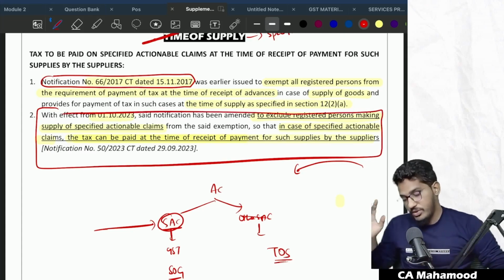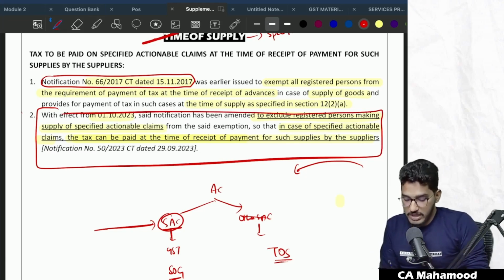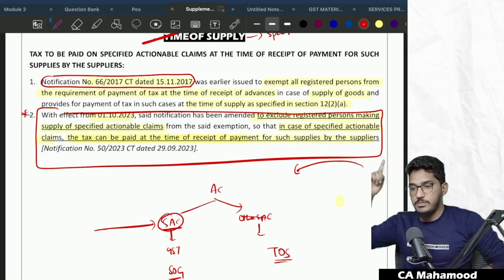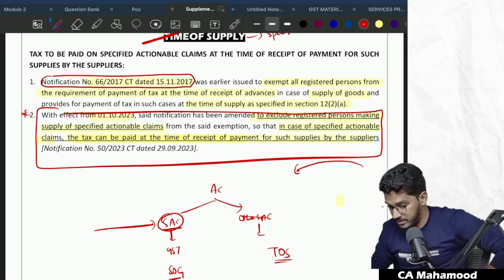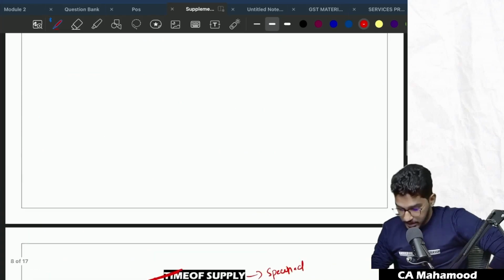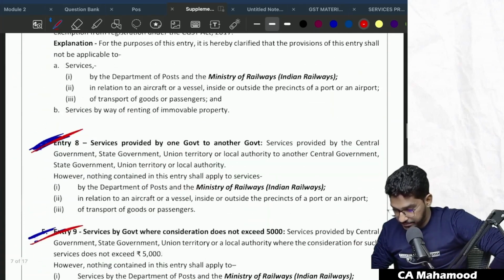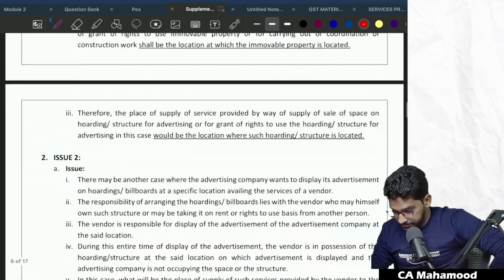Able to understand? So important from the examination perspective. This is also one amendment which is related to specified actionable claims. I should have covered this along with the specified actionable claims, but somehow it got missed out. Now I have covered it. So we have covered the amendments relating to time of supply as well. So what else are we left with?